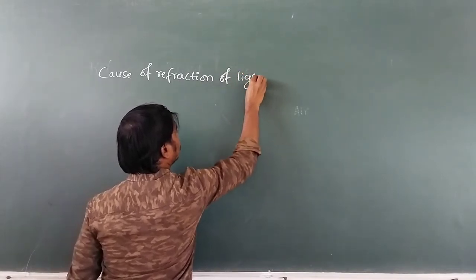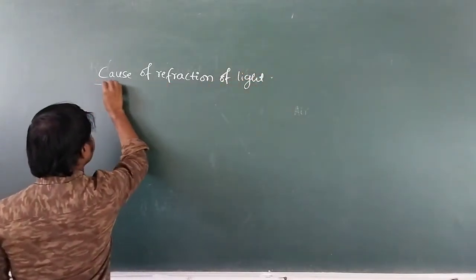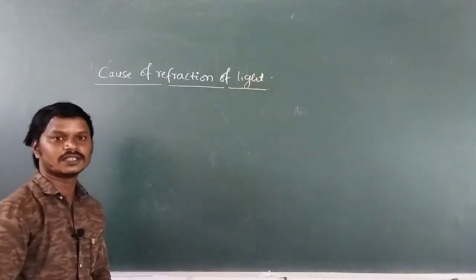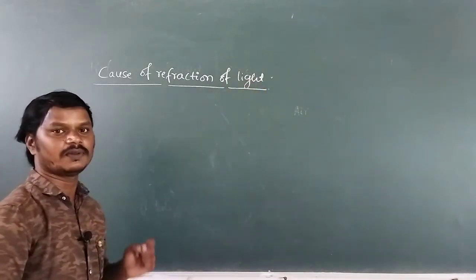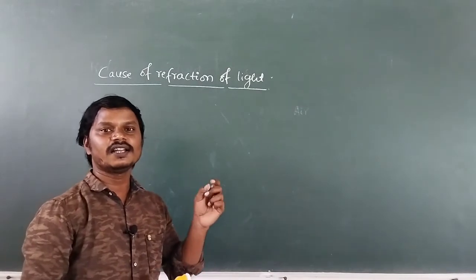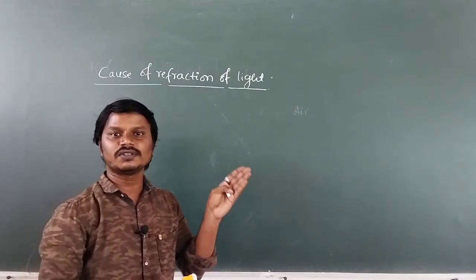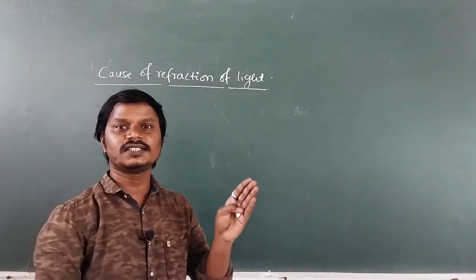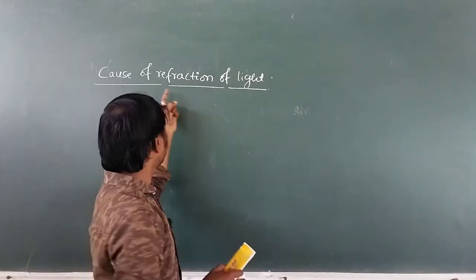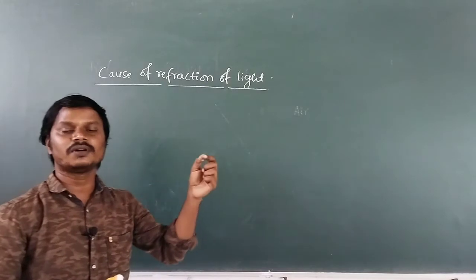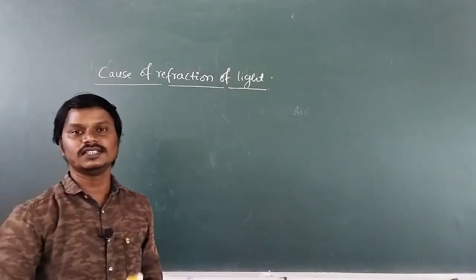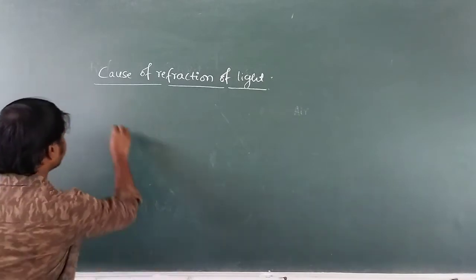Cause of refraction of light. Now, what is the cause of refraction of light? See here, when the light travels from one medium to another medium, there is a change in speed of light. Due to that change in speed of light, there is a bending of light from its original path. Then what is the cause? The cause is the change in speed of light.